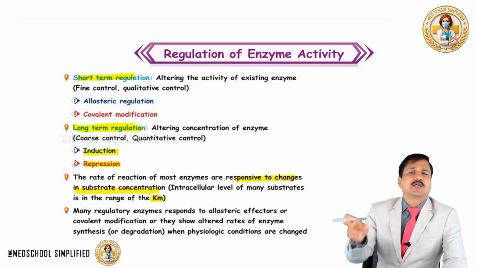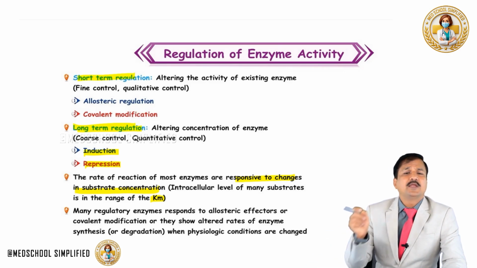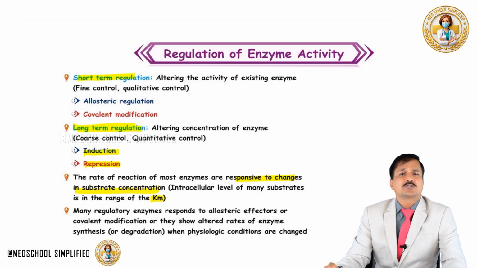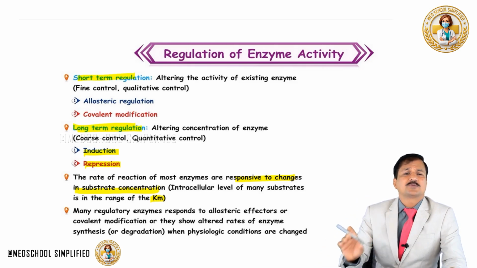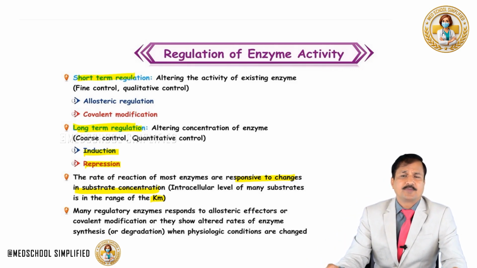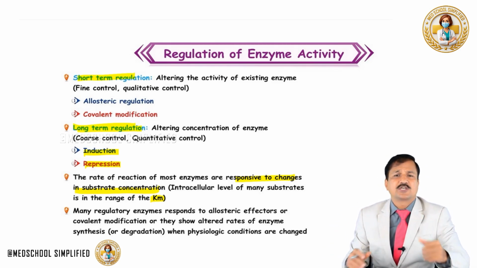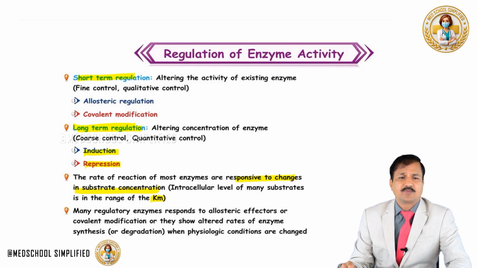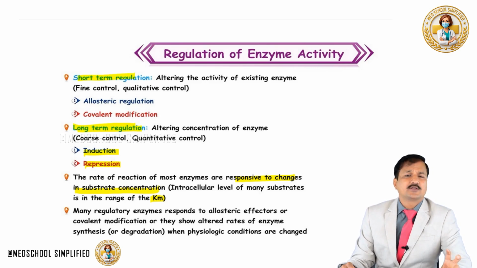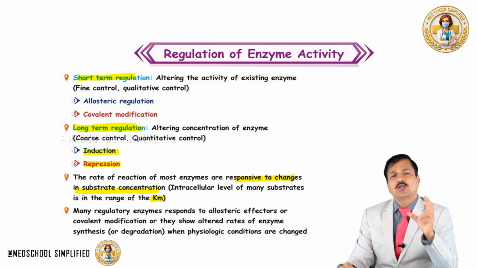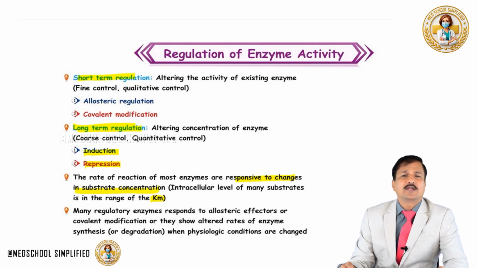Many regulatory enzymes respond to allosteric modulators or allosteric effectors, and also to covalent modification. Thereby, the activity of the enzyme can be altered without changing the concentration of the enzyme. And if there is any need for changing the concentration of the enzyme according to the physiological condition, that can also be done. So it's the fine control and the coarse control that regulate enzyme activity.